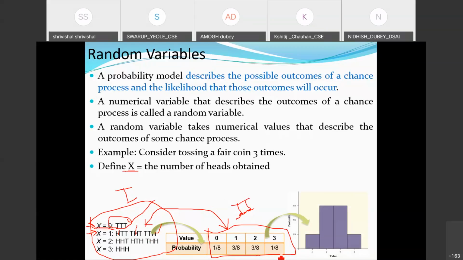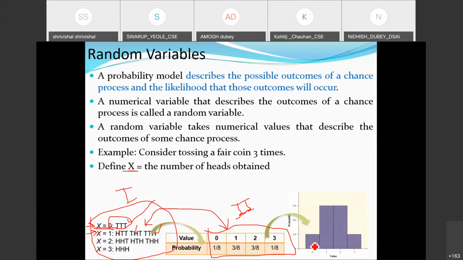Now, if you map these values to a graphical representation, it comes more precisely to me, and within one stage I get all the information. Corresponding to the experiment, x is equal to 0, x is equal to 1, x is equal to 2 and 3, these are their associated probabilities.